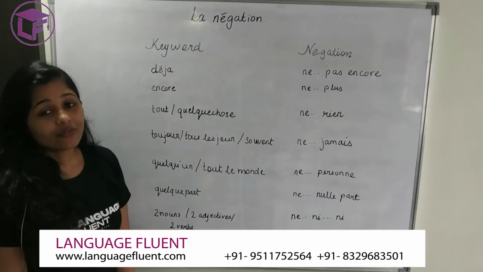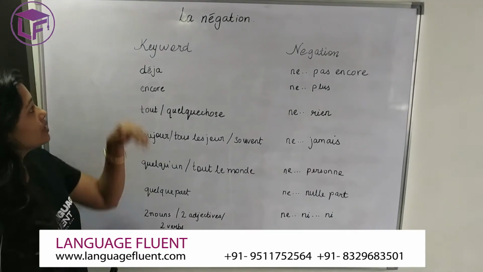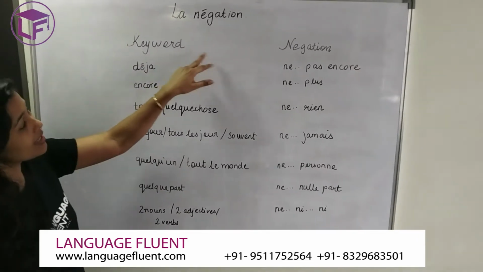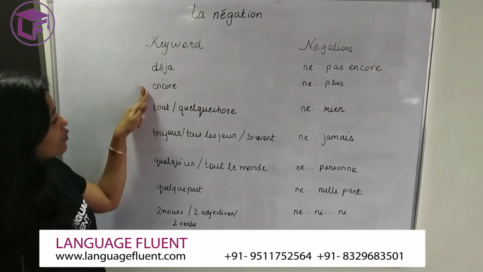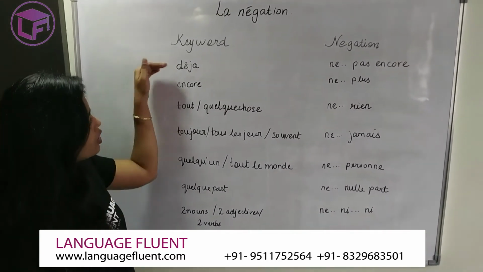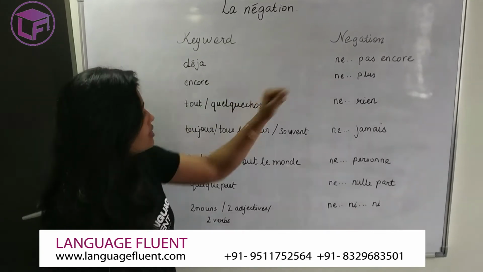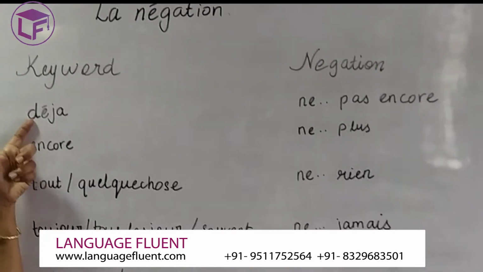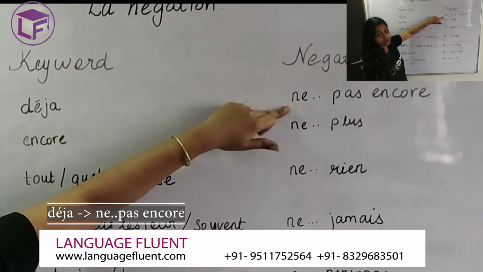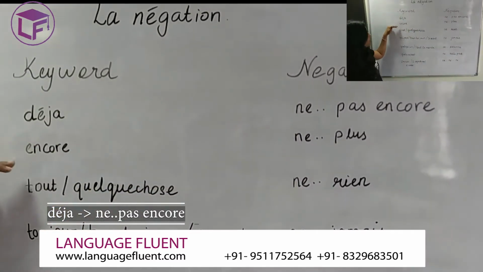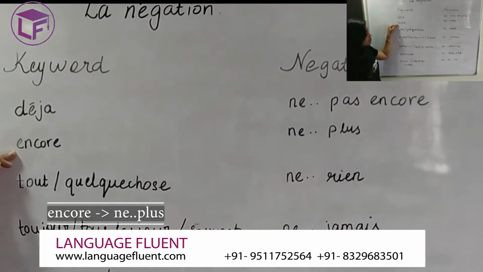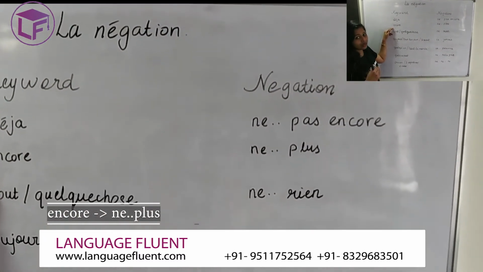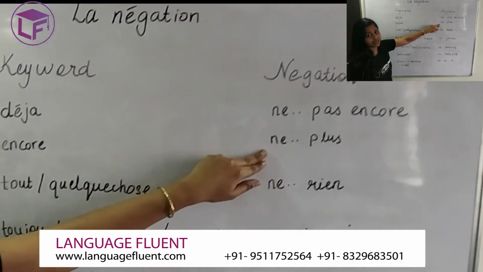Now let's look at the summary of all the negations that we've learned so far. These are the keywords which will indicate which negation you are supposed to use. If you find these keywords in the positive statement, use that negation in the corresponding statement. So let's start with the first keyword, which is déjà. If you see déjà, which means already, you have to use ne pas encore, which is not yet. If you see the word encore in your positive statement, use ne plus. Encore, which means still, or again, and ne plus is not anymore.